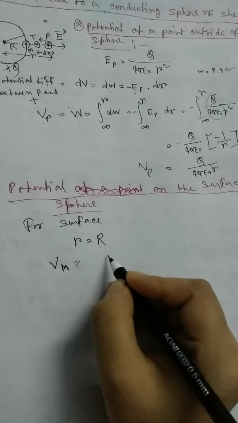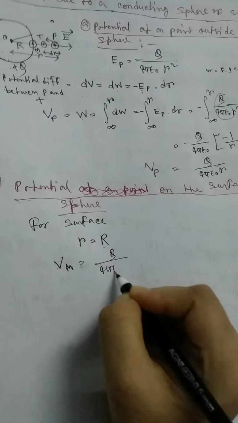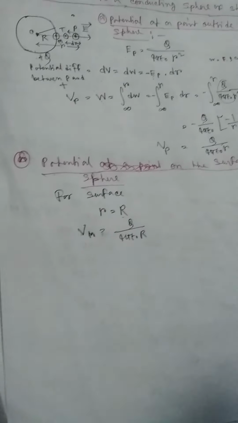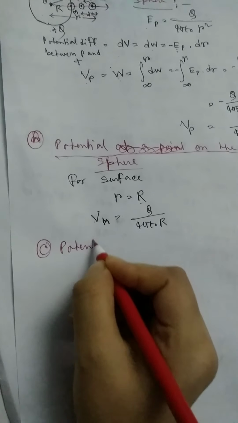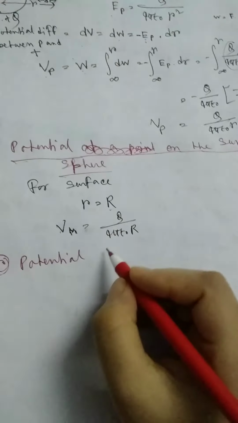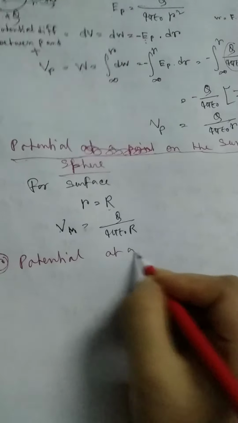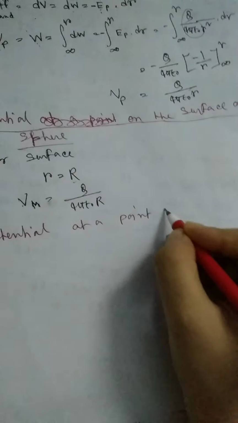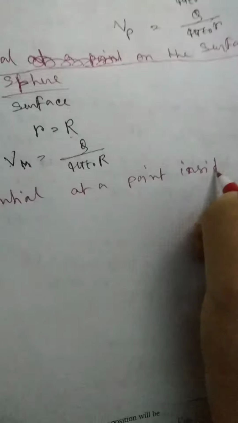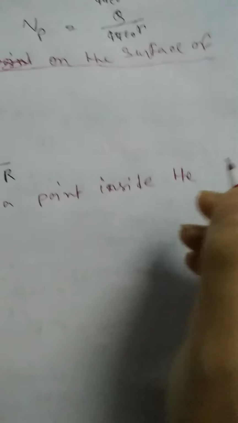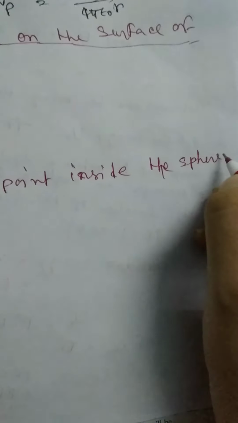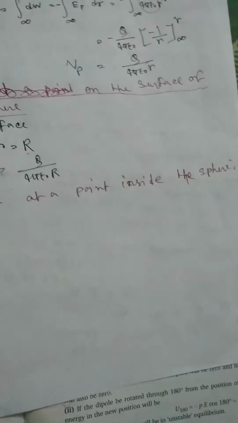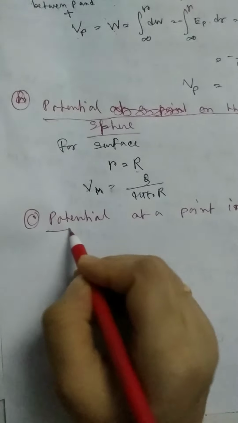So this is equal to Q by 4 pi epsilon naught into capital R. So now the third topic is potential at a point inside the sphere. Inside the sphere. Okay,